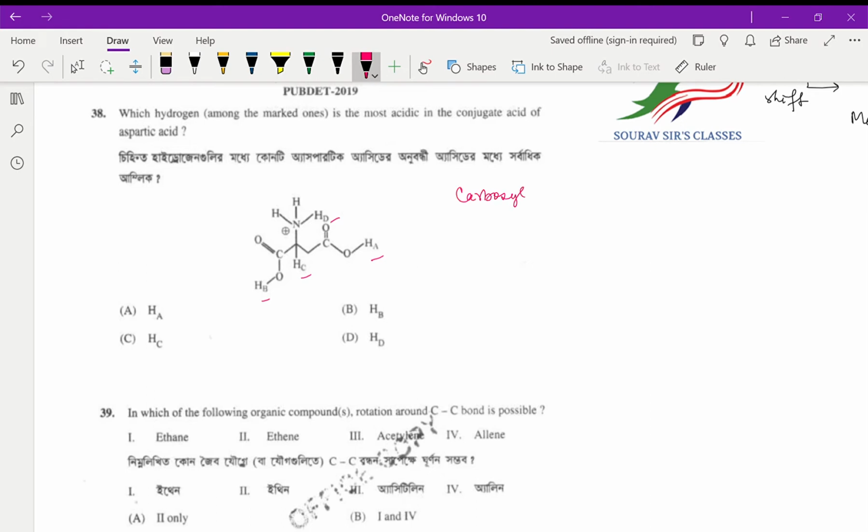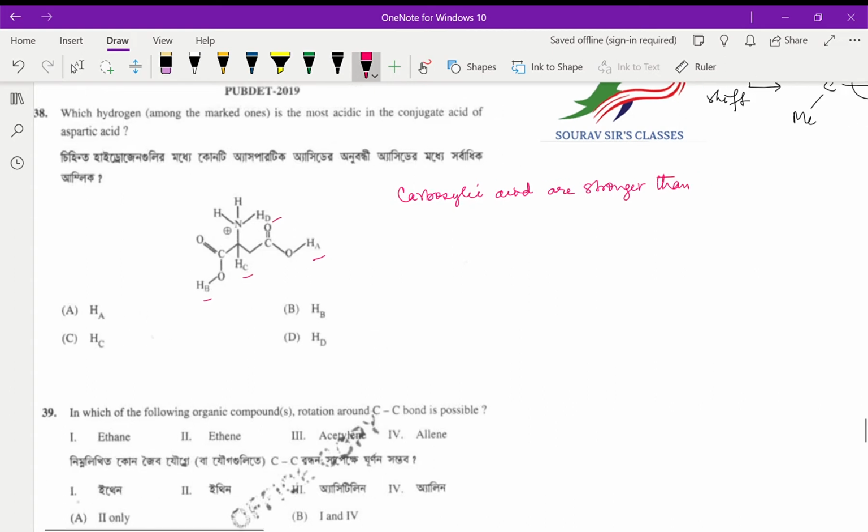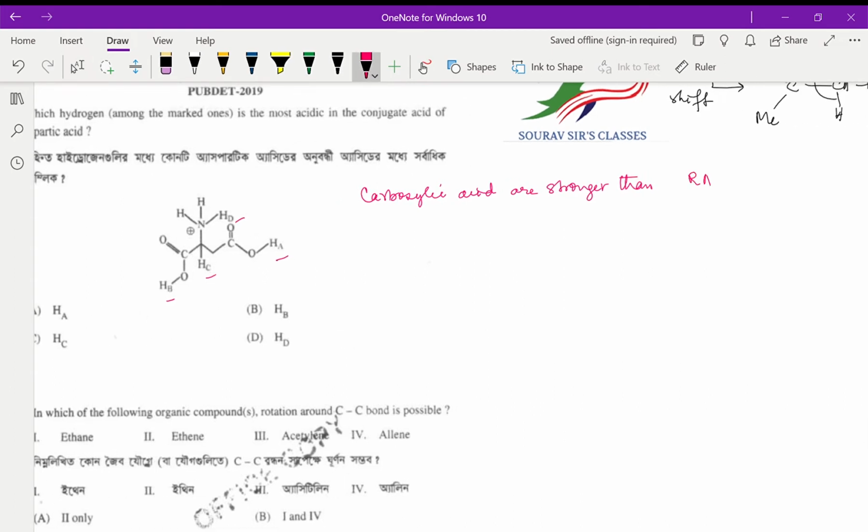Carboxylic acids are stronger than RNH3 plus, okay, which is stronger than RCH.